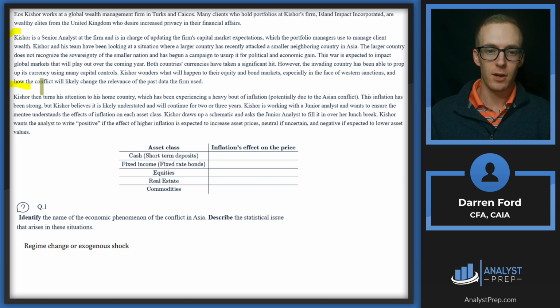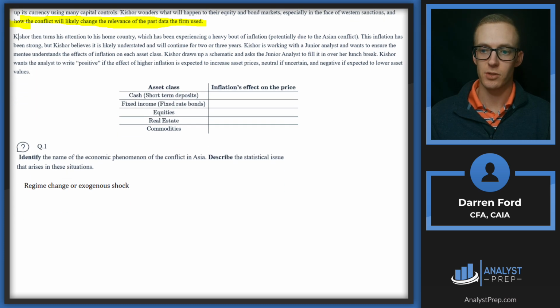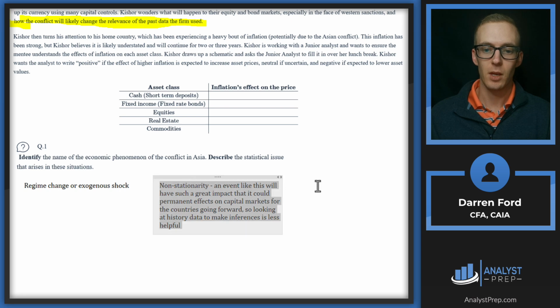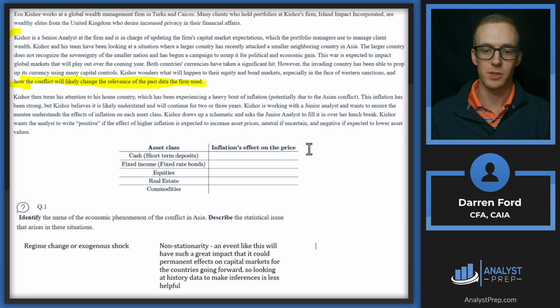And the key thing here is how the conflict is going to likely change the relevance of past data the firm used. So the statistical term here is going to be non-stationarity. This is basically saying that relationships of certain variables in the past are essentially permanently changed because of the impact of this event. You can paraphrase a little bit more in your answer, but an event like this is going to have such a great impact that it could have permanent effects on capital markets and relationships between variables, making that historical data to make inferences less helpful or basically irrelevant.